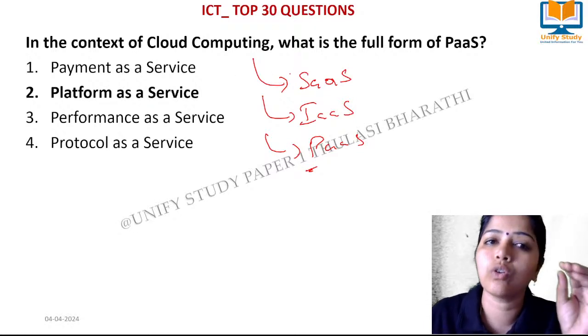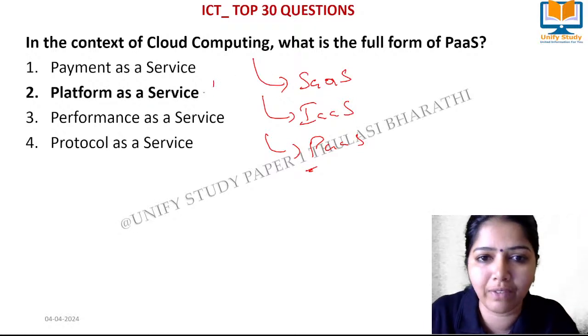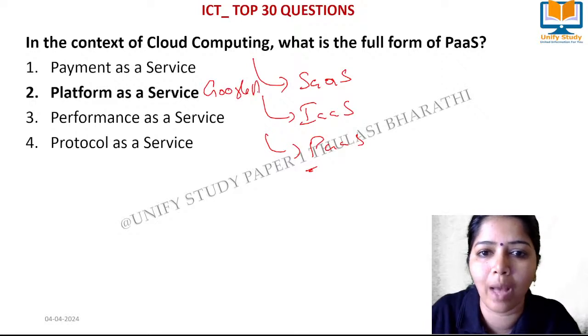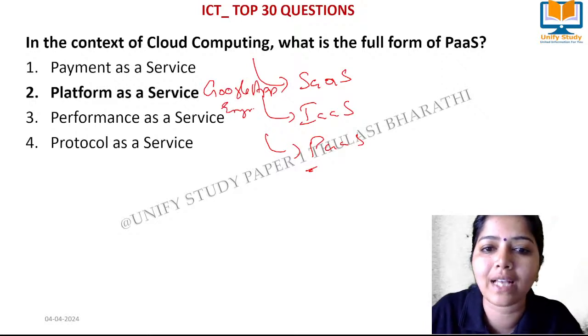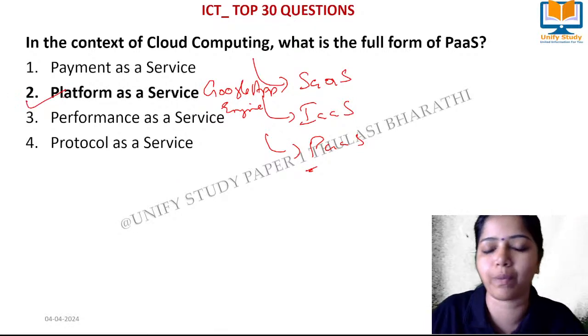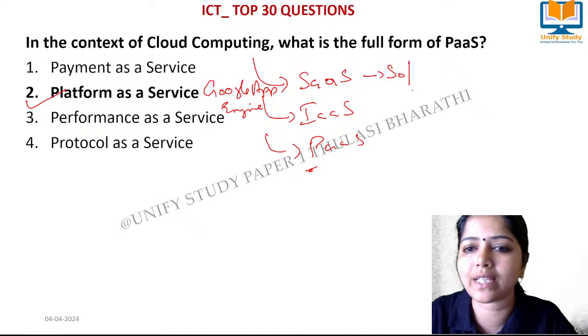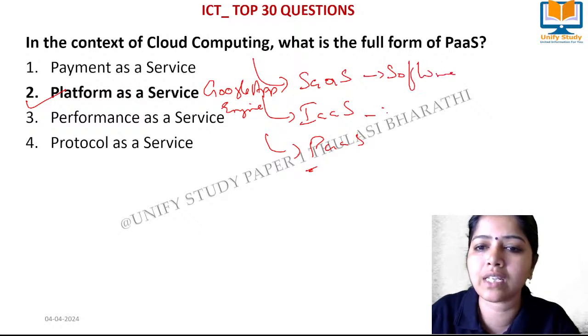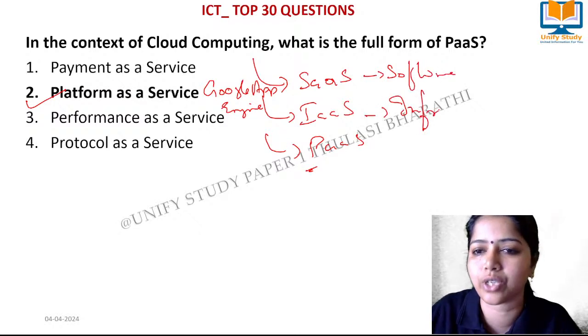We can take Google App Engine as an example. It provides a platform to host something, like a web application, and that's called platform as a service. This is software as a service, very easy question. This we call infrastructure as a service.